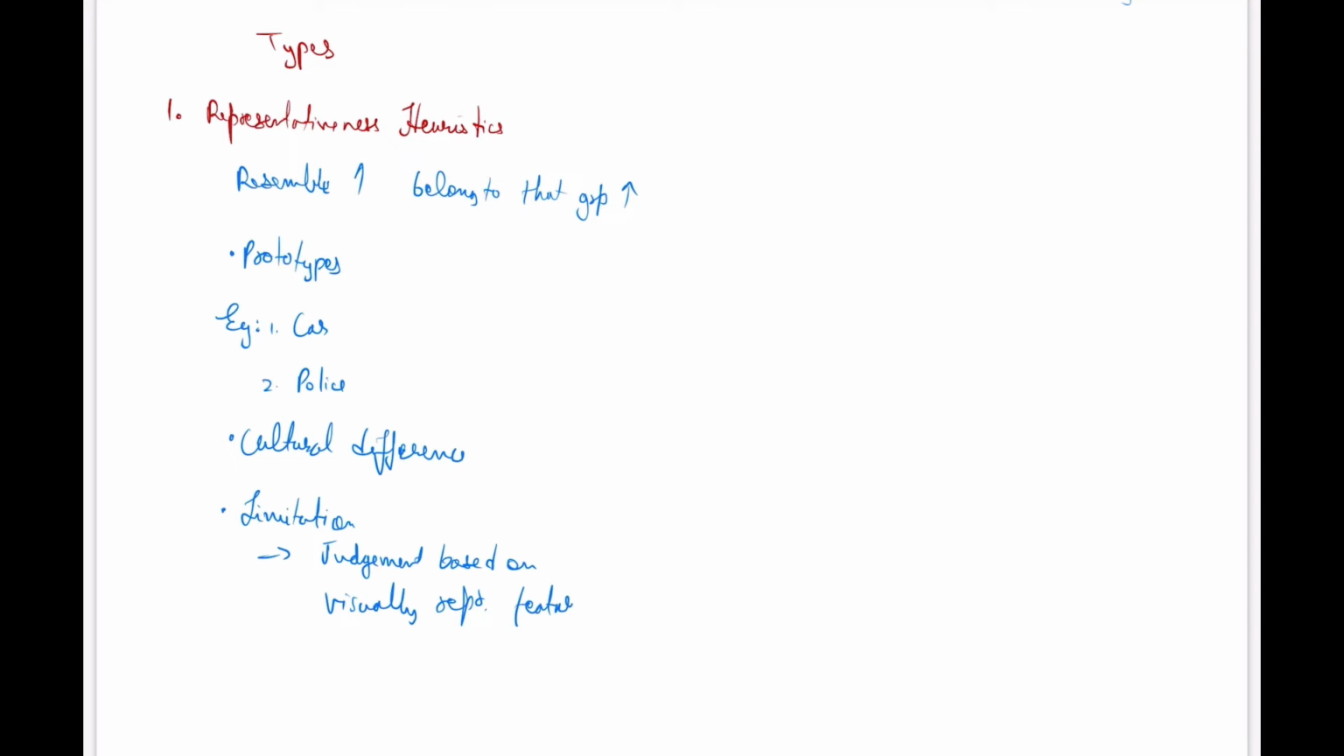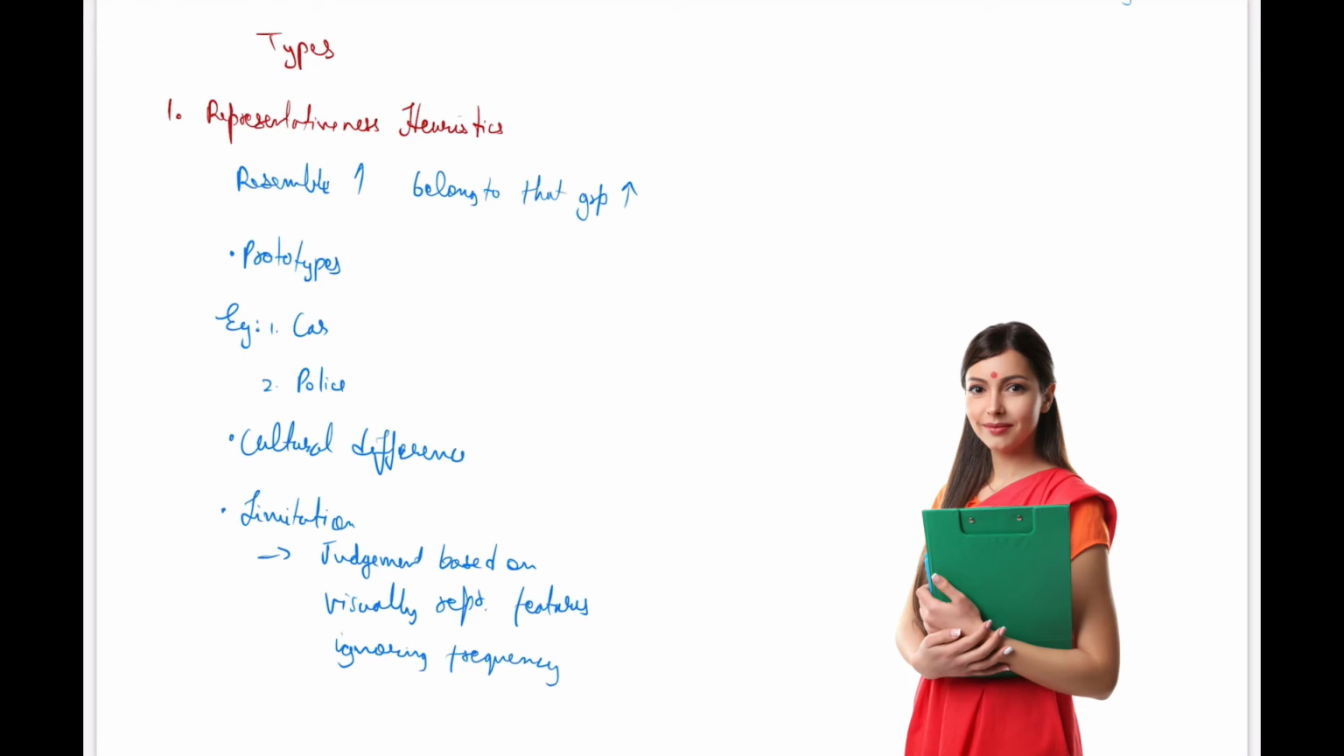One of the most critical limitations of this heuristic is that judgments are usually made based on visually representative features by ignoring the base rates or frequencies of the category in the whole population. For example, there are more Indian homemakers than school teachers who wear saris. So any woman with a sari is more likely to be a housewife than a teacher in the Indian context. Next is the anchoring and adjustment heuristic.